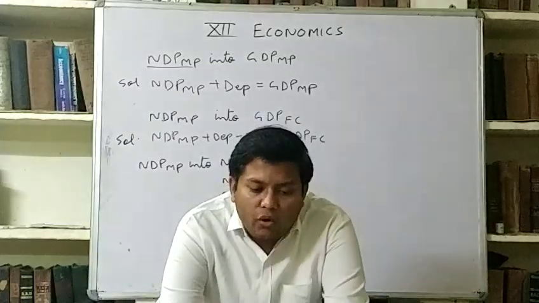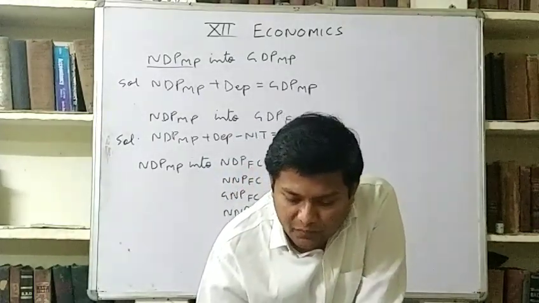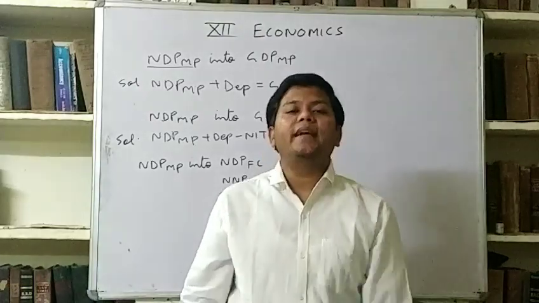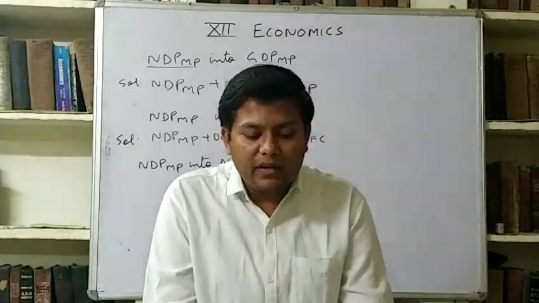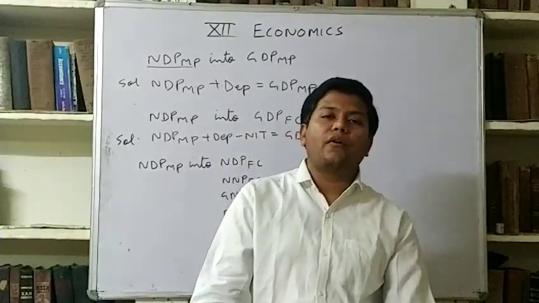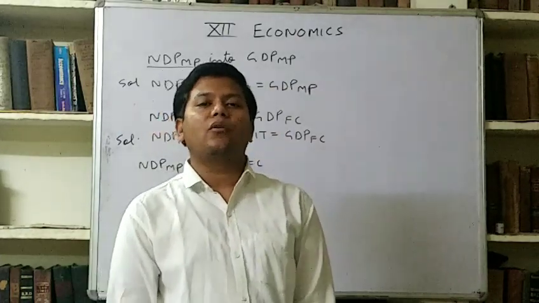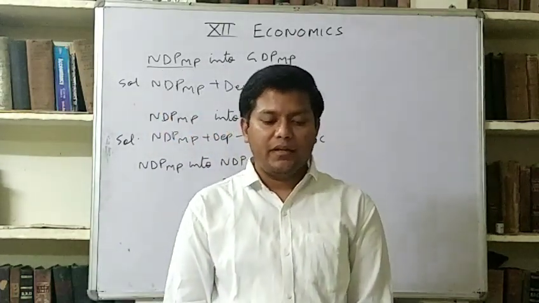So it changes only by change in physical output, not by change in price level. It is called a true indicator of economic development. Remember this line. Which GDP is the true indicator of economic development? So answer is real GDP is the true indicator of economic development.